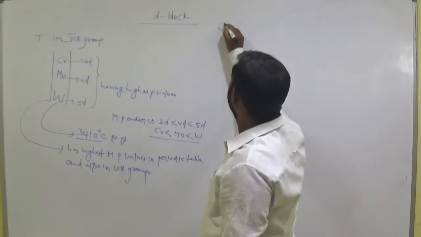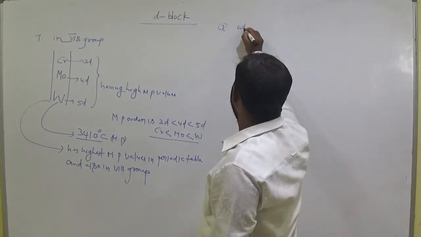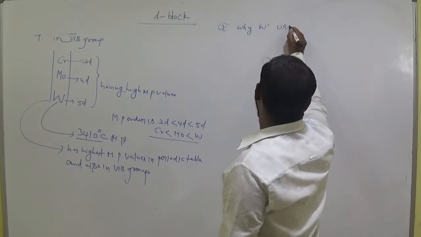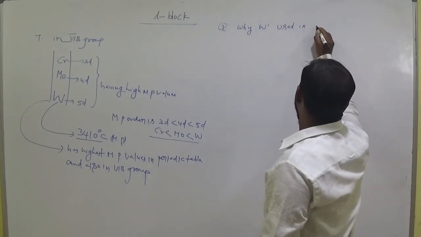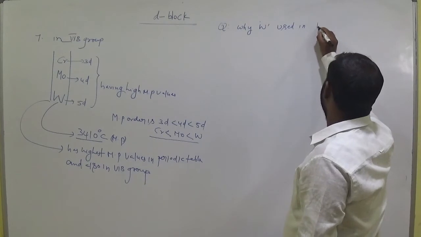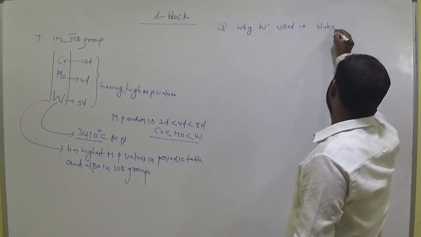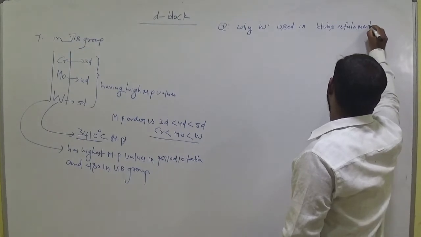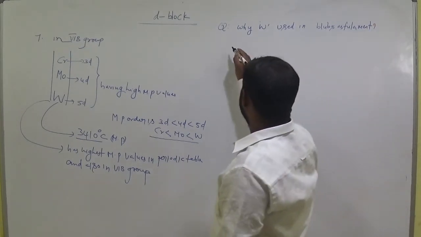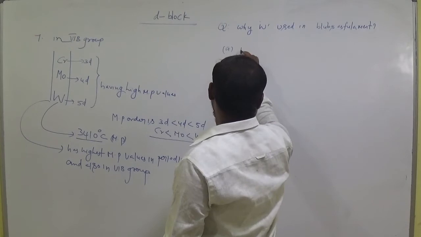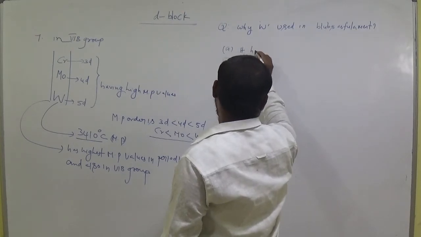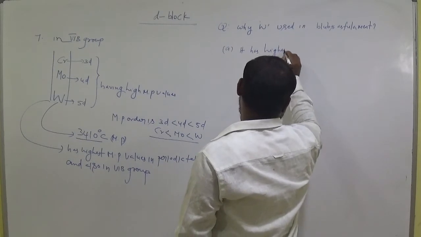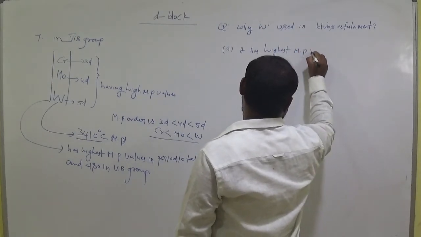Okay, write the question. Why is tungsten used in bulbs as filament? Option A, it has the highest melting point value.